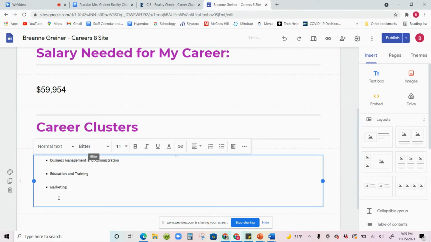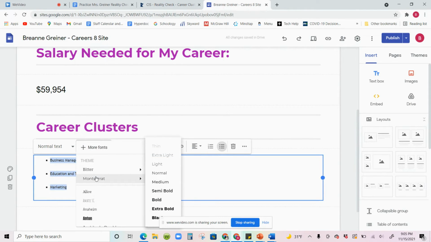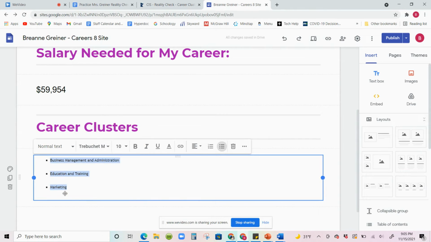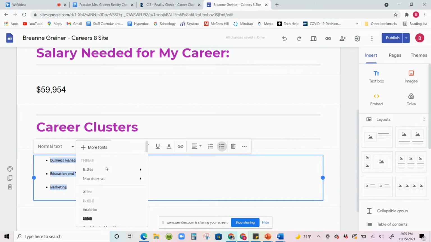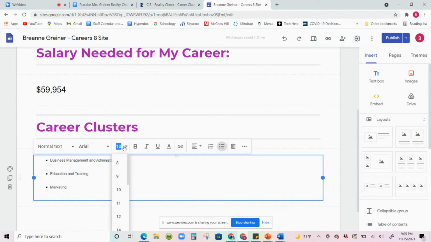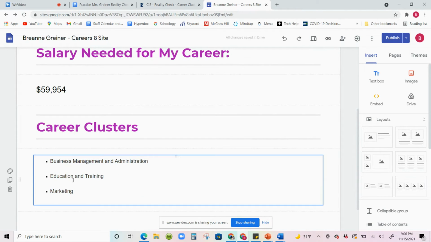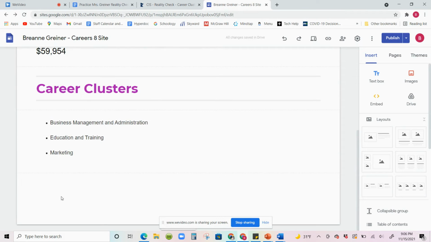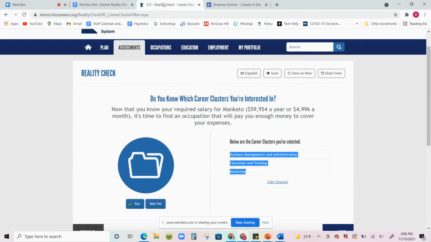Oh, perfect. I will have to do some editing. I'm not going to just leave this. If you're copying and pasting, I repeat, we're not going to just leave it. We're going to make sure that it is the same font that we've been using. So let's see what I've been using. Arial. I don't even know what I've been using. Okay, I have to find Arial. Okay, and I'm going to make the font a little bit bigger, probably 12, maybe even 14. Yeah, I like how 14 looks. So you can copy and paste, but you have to format your font back so that everything looks consistent. So I want you to record your career clusters and the 3 that you've selected on your reality check.